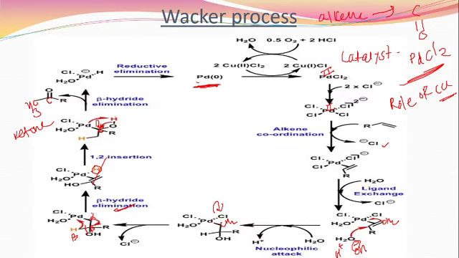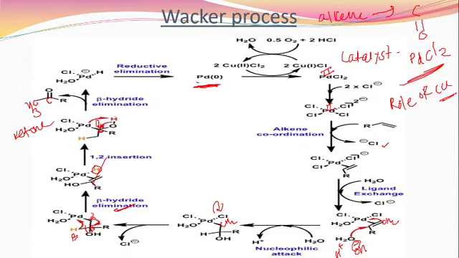Then by removing the chlorine, a beta hydride elimination takes place here, and again this sigma system is converted to the pi system. After the 1,2 insertion, the oxygen-hydrogen OH bond is going to break, hydrogen is bonded to the palladium, and there is a formation of a carbon-oxygen double bond. Why? Because we have to prepare the ketone. That means we have to convert the CO compound into the carbonyl compound. That's why this hydrogen is removed and a carbon-oxygen double bond is formed.